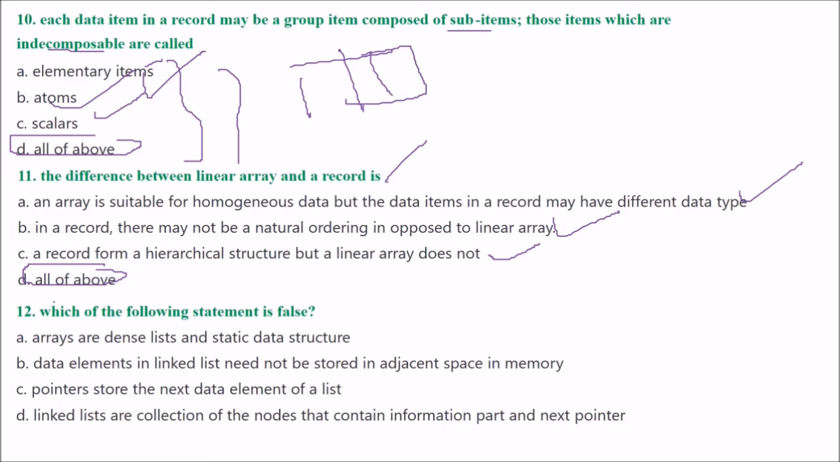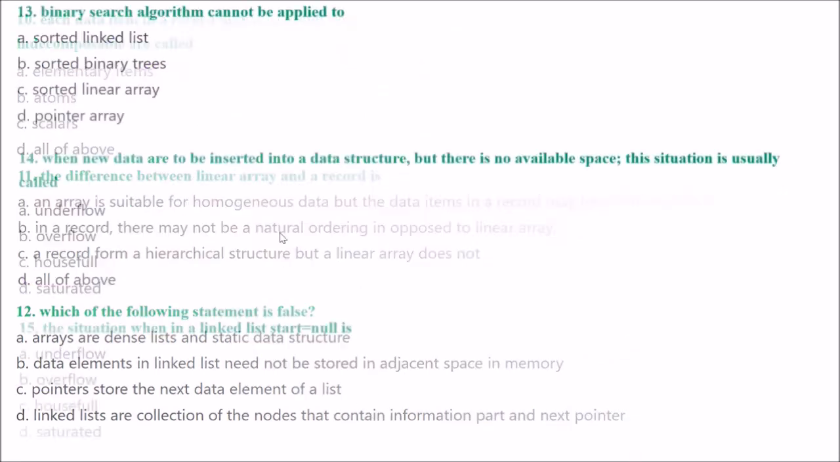Next is, which of the following statements is false? Read them very carefully. You have to find out which of the following statements is false. Let us take one by one. Arrays are dense lists and static data structures. Correct. Data elements in a linked list need not be stored in adjacent memory spaces. Also correct. Pointer stores the next data element of a list. No, pointer stores the address of the next node. Then linked lists are a collection of nodes that contain information part and the next pointer. This is also correct. So we'll go with the answer C. This is the false one.